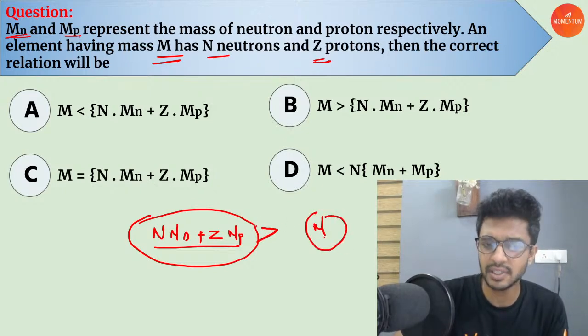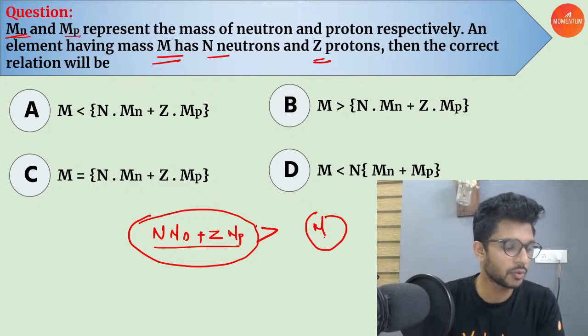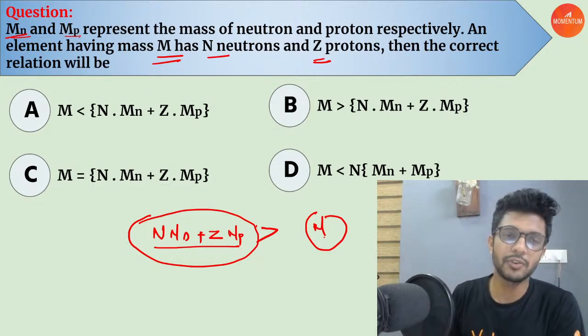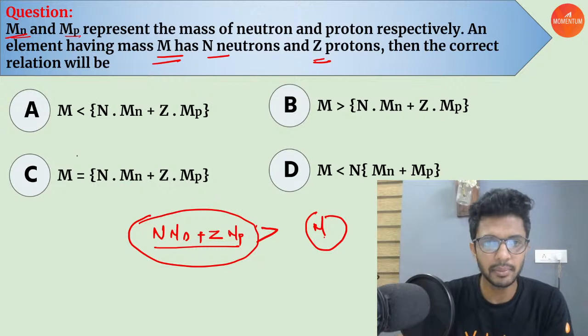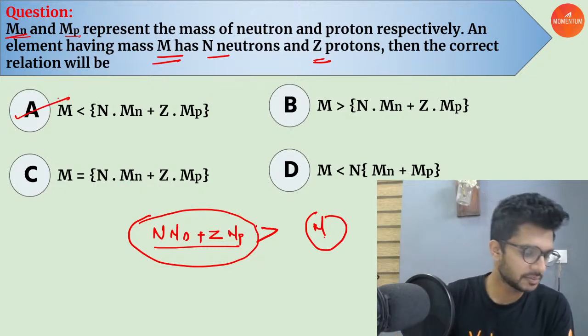There exists a difference, and that difference we call by the name of what? Yes, we call it mass defect. So which option? M is less than, so it is option A.